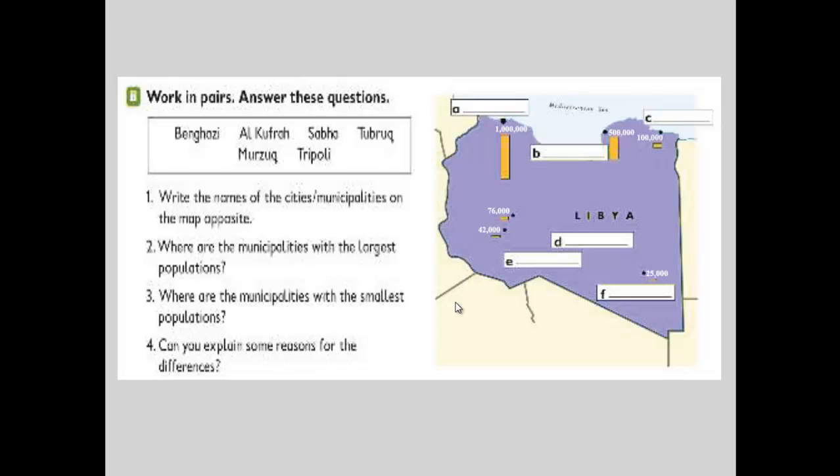For example, Tripoli has 1 million, whereas Benghazi has 500,000 and Tobruk has 100,000.